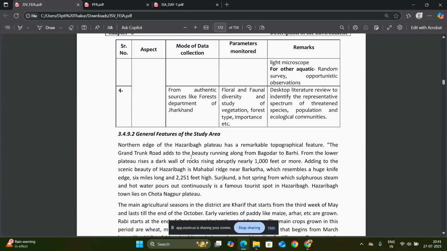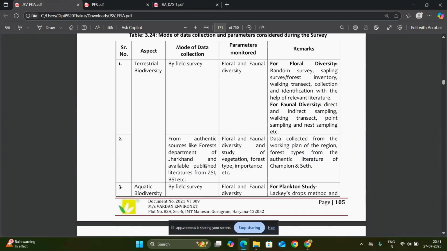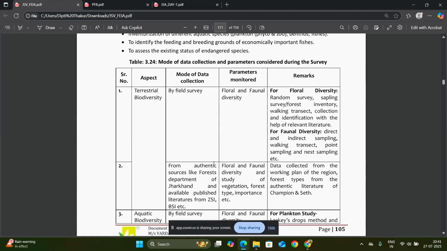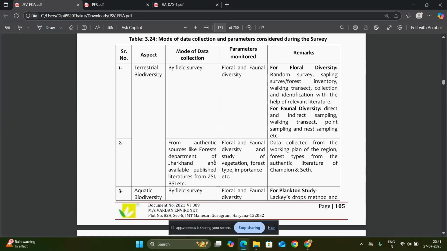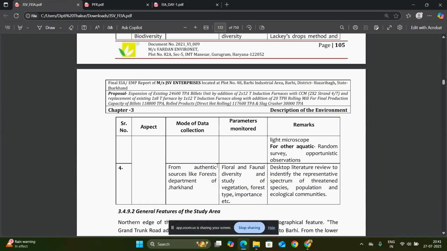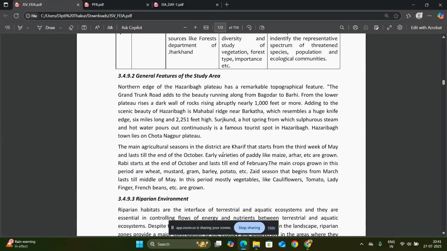And this is how we can take the data from the site. But basically, what happens in the actual field area is we have to take maximum data from the authentic source and from the forest department of the state where the project is installed or going to be installed. Next is the general features of the study area.